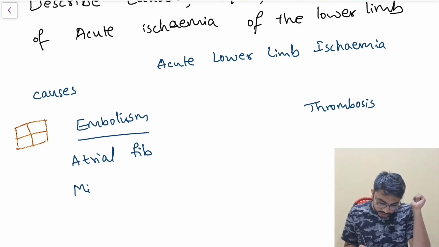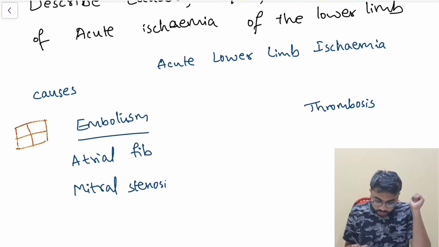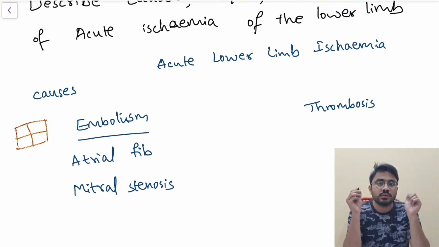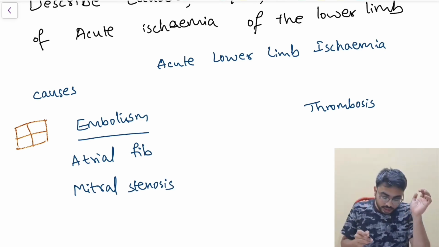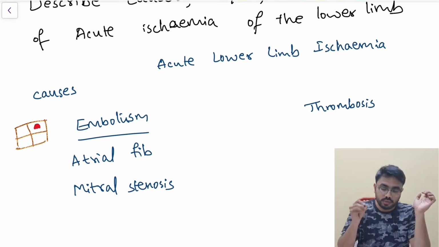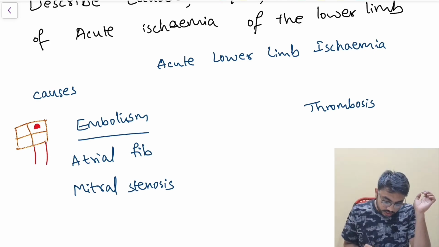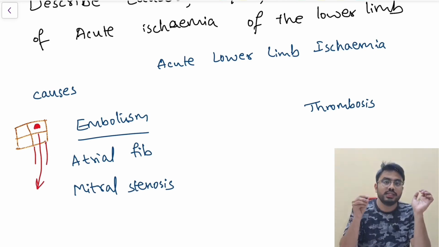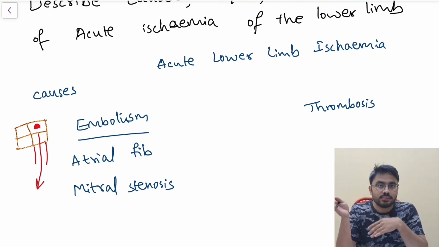Next one is mitral stenosis. Okay, whenever there is a clot formation here, afterwards it can be dislodged from that place and it can occlude some other vessel.